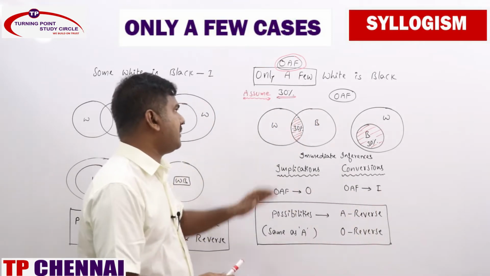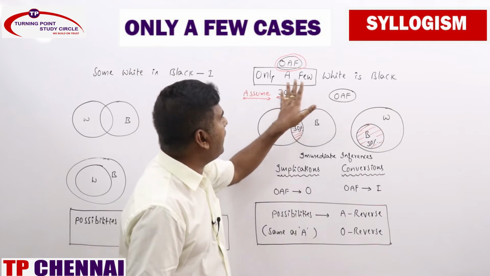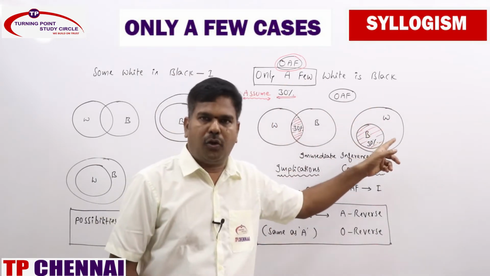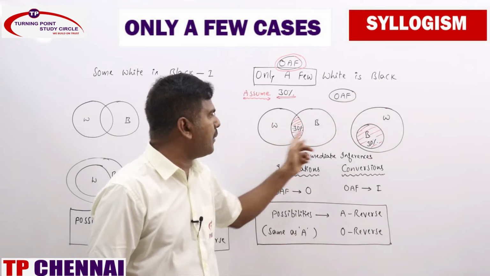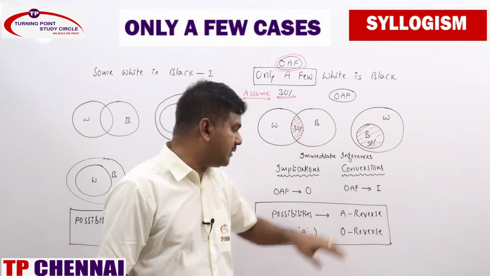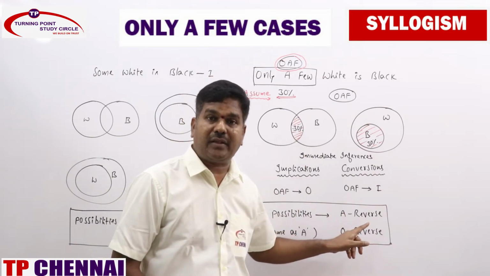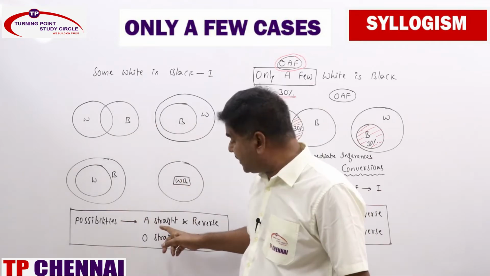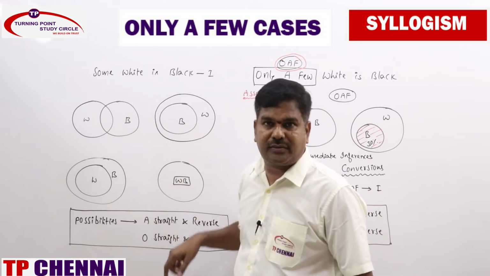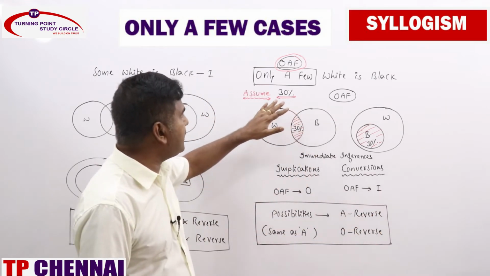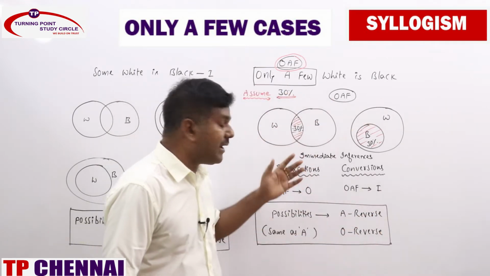Coming to only a few cases, see the possibilities. Is A straight a possibility, all white is black? No, right? Is all black is white a possibility? Yes. So A straight is not a possibility, A reverse is a possibility. So A reverse is a possibility for only a few statements. But as far as I statement, A straight and A reverse, O straight and O reverse. But here only A reverse.